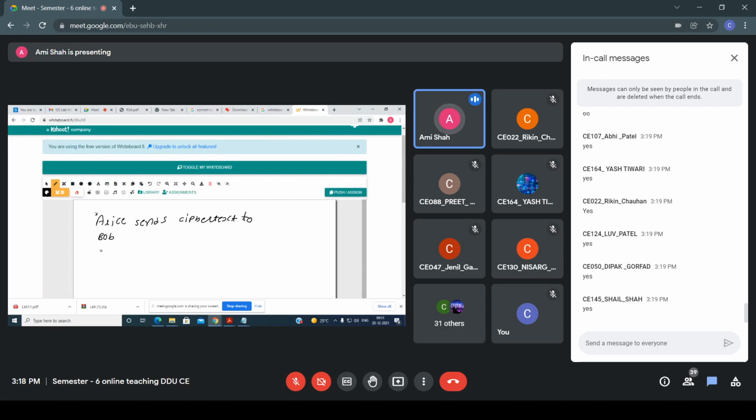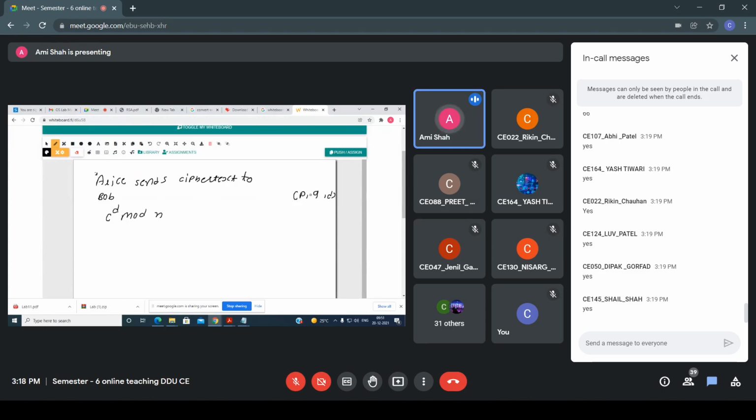At that time the decryption is C raised to D mod n. All of you know what the private key is: D and N, where N basically comes from the private P, Q, and D. N is a combination of P into Q, right? This thing is private. So with the help of Bob's private key, we decrypt it.